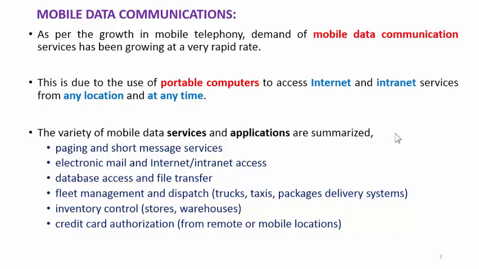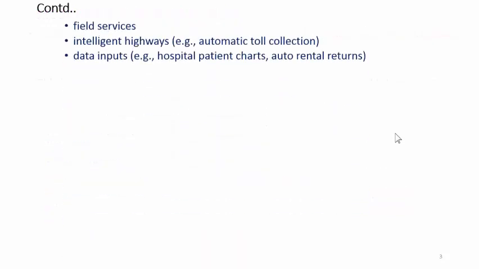Then credit card related services, credit card authorization, that is from remote or mobile locations. Field related services, depending on the location or the area, different services offered by the GSM network.